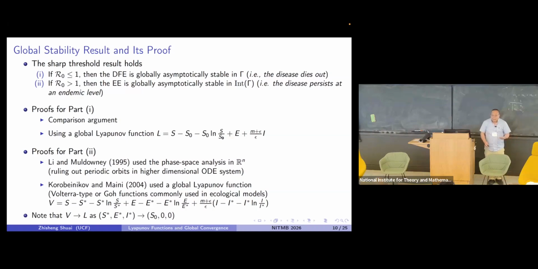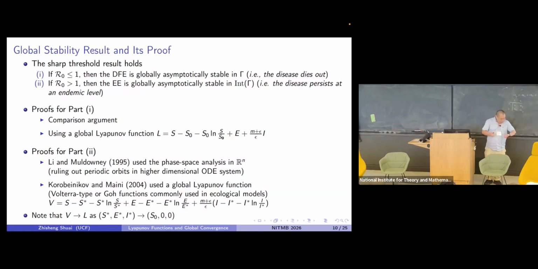I can tell you it is normally easier to find the Lyapunov function for a boundary equilibrium, but it is very hard to find one for a positive equilibrium. If this is still true for more complicated models, can you go the reverse way? Would the existence of the Lyapunov function for the disease-free equilibrium help you find the Lyapunov function for the positive equilibrium? We are working on that, and we checked many models. We got stuck on something, but I think we are making some progress. Maybe that can be continued at some other time.